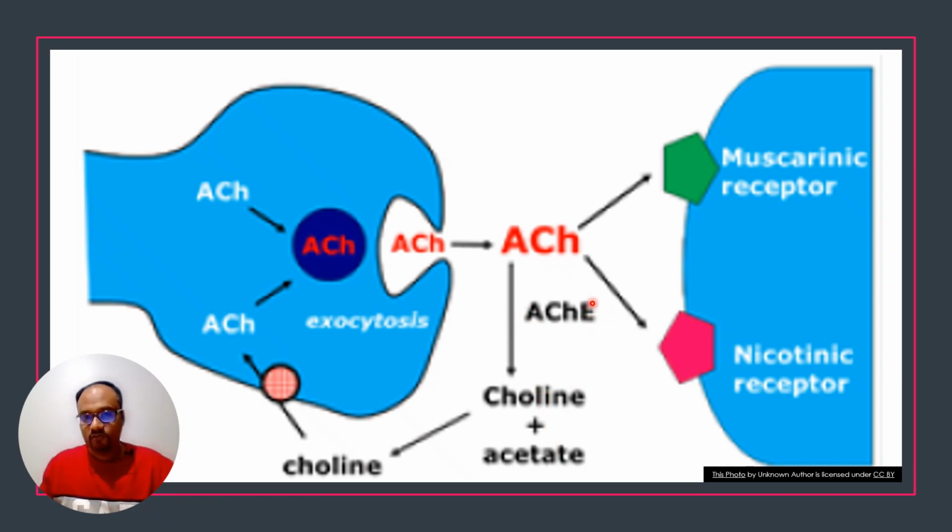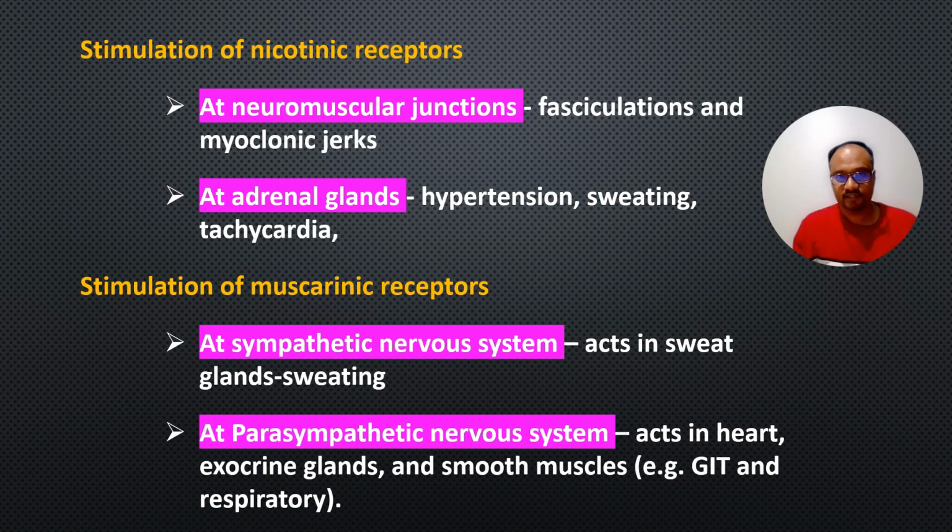So the organophosphorus inhibits the enzyme acetylcholinesterase so that the acetylcholine gets accumulated in the synaptic cleft, and it overstimulates the muscarinic as well as the nicotinic receptors. Acetylcholine is found in the central and peripheral nervous system, and stimulation of the nicotinic receptors at the neuromuscular junction can result in fasciculations and myoclonic jerks, and stimulation of the nicotinic receptors at the adrenal glands through the sympathetic nervous system can result in release of the catecholamines like noradrenaline and norepinephrine, and can result in hypertension, sweating and